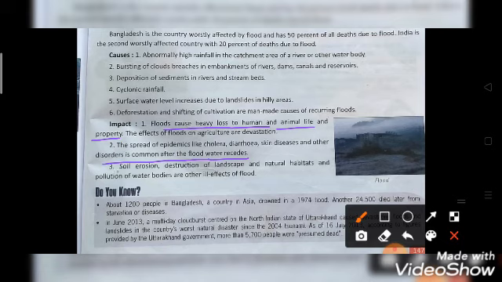Flood also causes soil erosion and destruction of landscape. It destroys the landscape, natural habitat, and it also pollutes the water bodies. So these are some of the effects of floods.